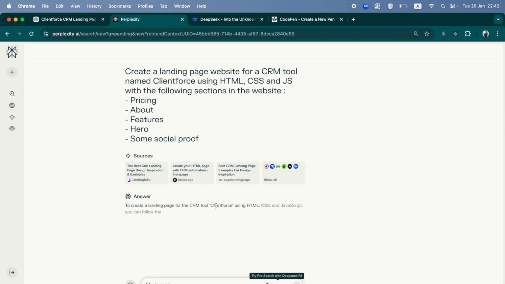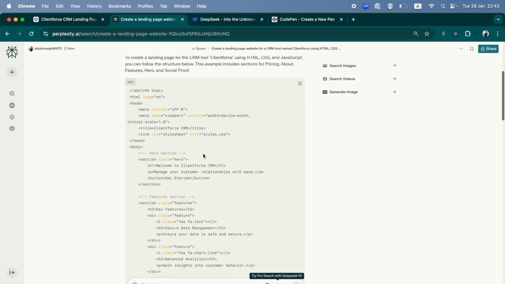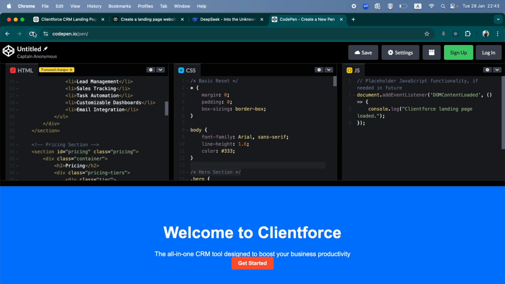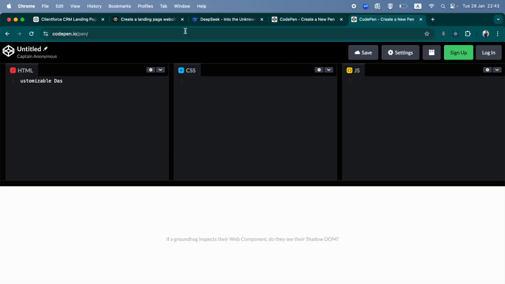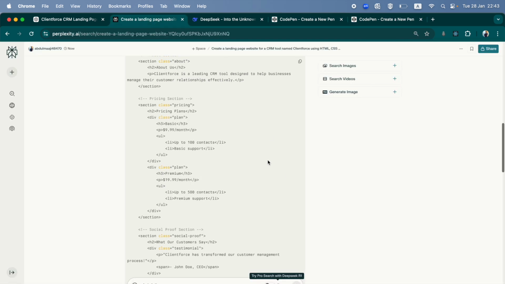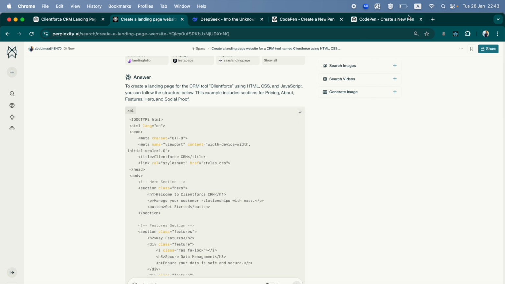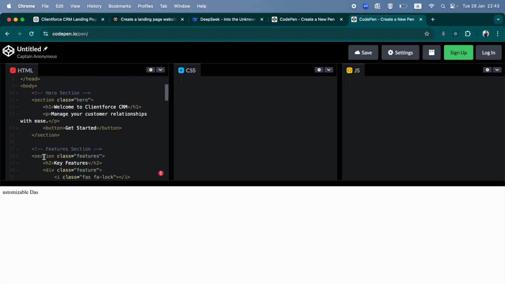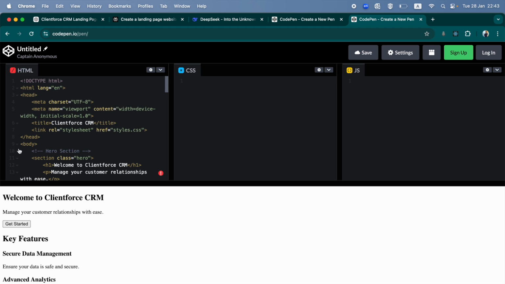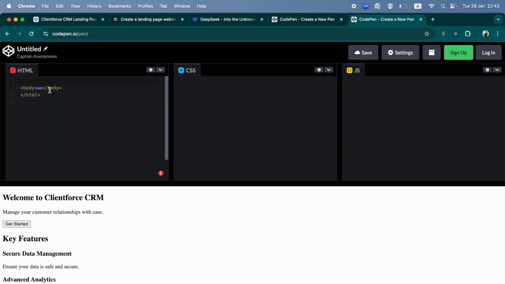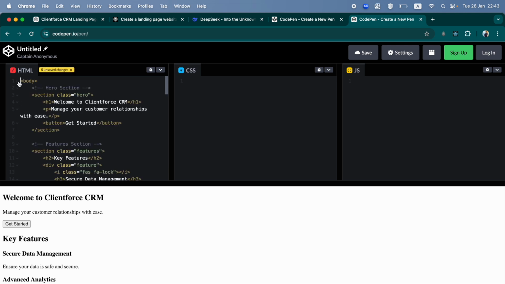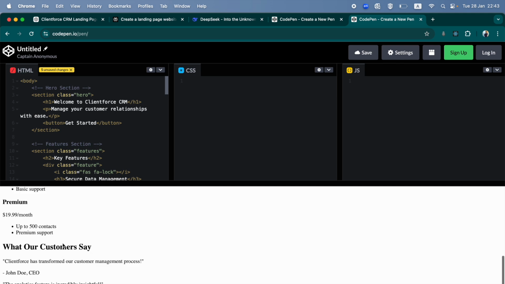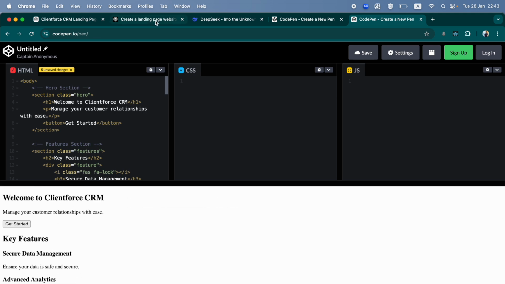There we go, and it's loading. Okay, now that this has loaded, let's clear everything that is over here. Oh no, let's just create a new one to later compare which AI tool gave us the best website for a simple prompt. Let me find the body here. There's the body, and remove everything else, and we have the body. Okay, quite similar to what we saw in the previous design.